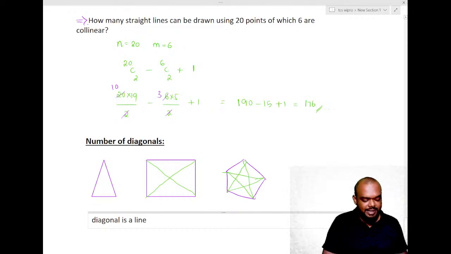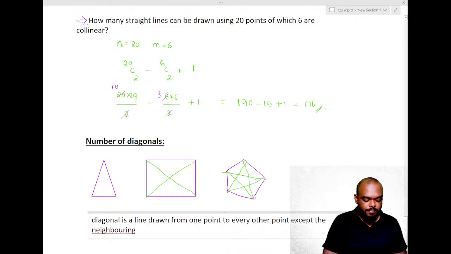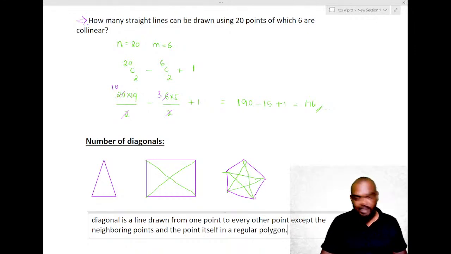Diagonal is a line drawn from one point to every other point, except the neighboring points and the point itself, in a regular polygon. This is a diagonal.